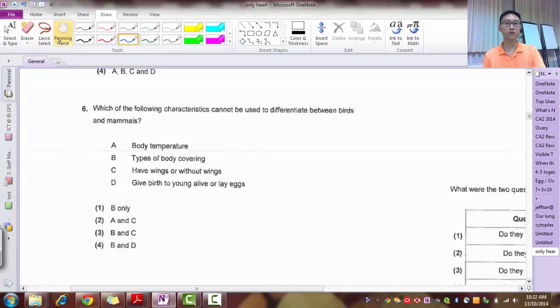Now, question 6. Which of the following characteristics cannot be used to differentiate between birds and mammals? So this is on the topic of birds and mammals. So characteristics cannot be used. Okay, cannot be used to differentiate. So body temperature. Can body temperature be used to differentiate between birds and mammals? No. Alright, because both are warm-blooded.